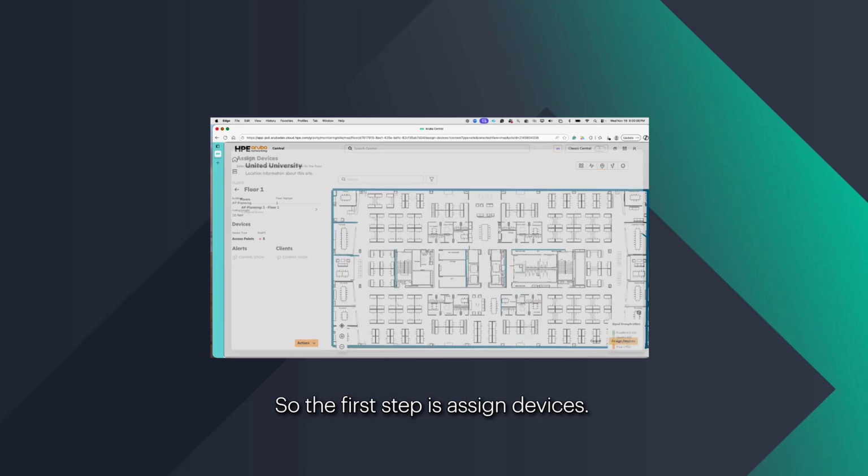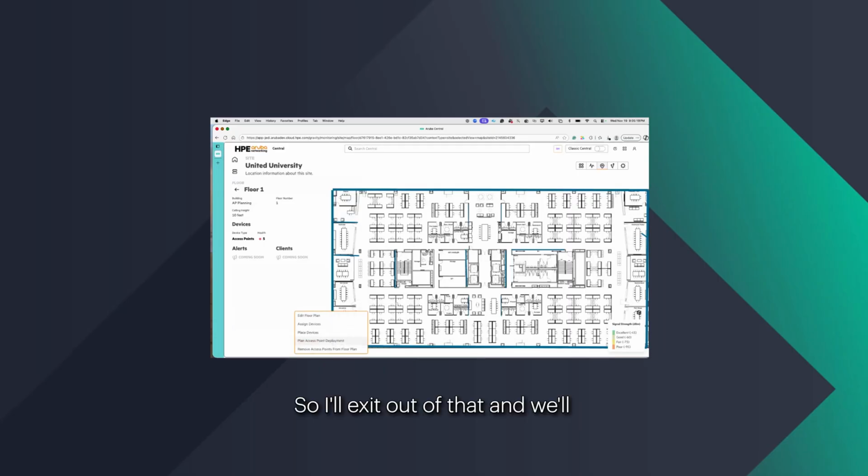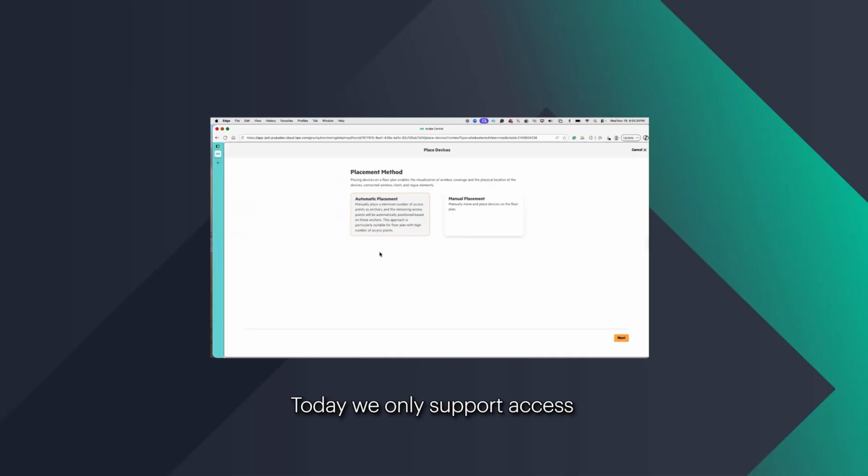So the first step is assign devices, where you assign devices from your inventory to the floors. I've already done that. I've already added 5 access points to floor 1. So I'll exit out of that and we'll straight away jump to place devices. Today, we only support access points on the floor plan, but in the roadmap, we also have wired devices, in the sense switches, coming up. We plan to show wired devices, wired clients as well, and the wiring piece as well. So let's continue with the automatic placement.